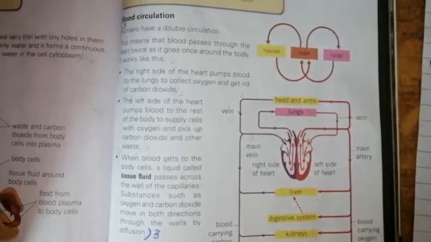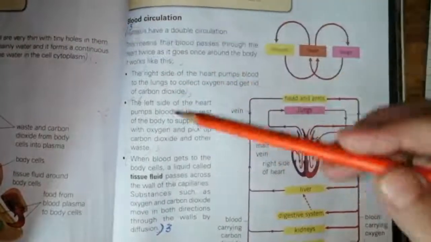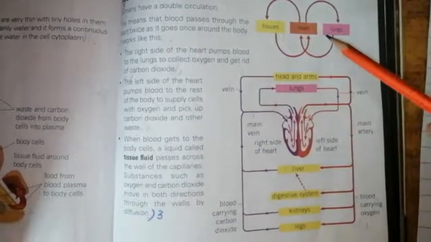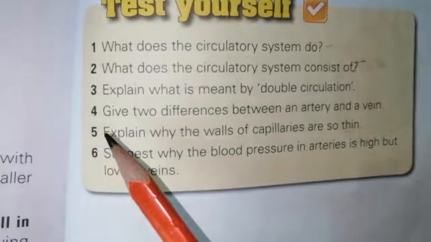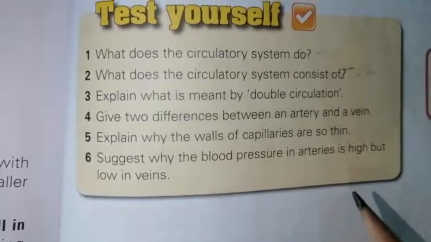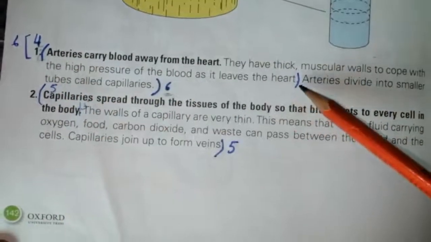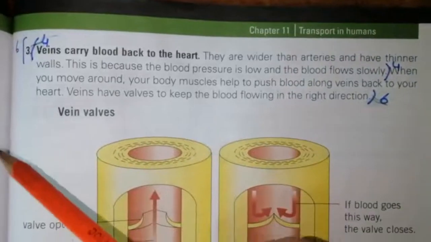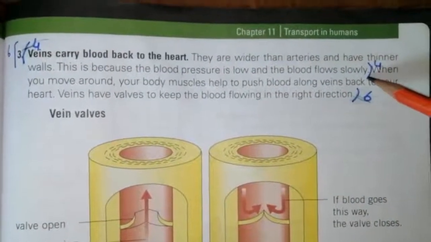The answer is on page number 141 and it will start from this line up to this, including these diagrams. Question number 4. Give two differences between an artery and a vein. The answer will start from this line up to this line and from this line up to this line.